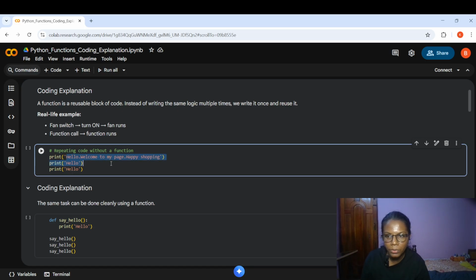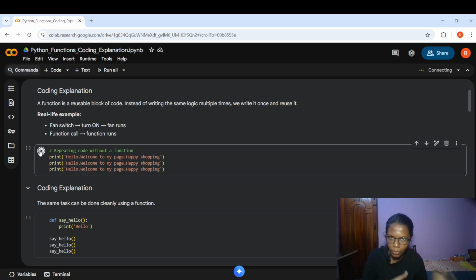If I want to do this manually, I need to write that print statement multiple times, as many times as customers visit my website. But it can be done easily just by using a function, just by calling the name of a function.